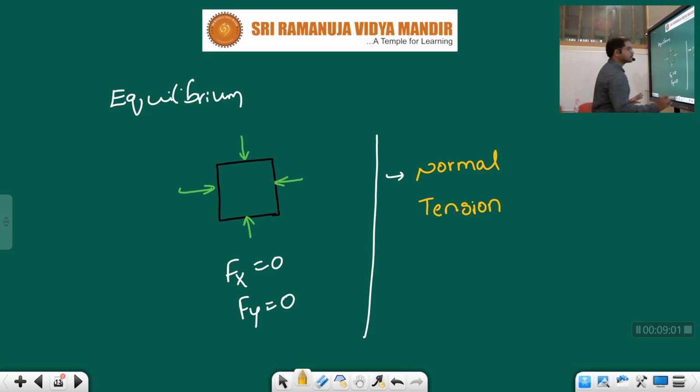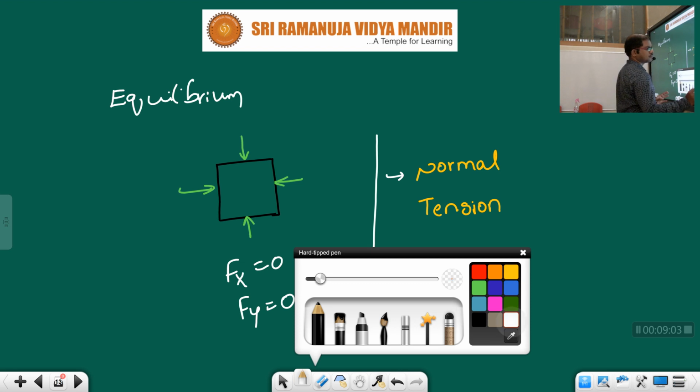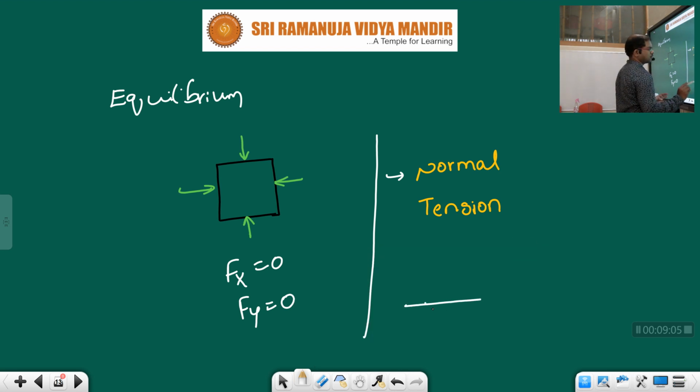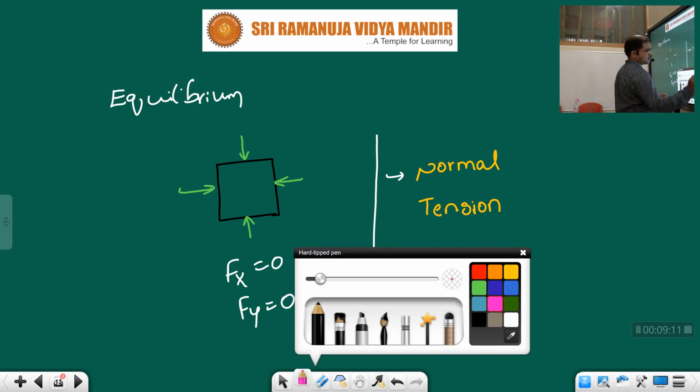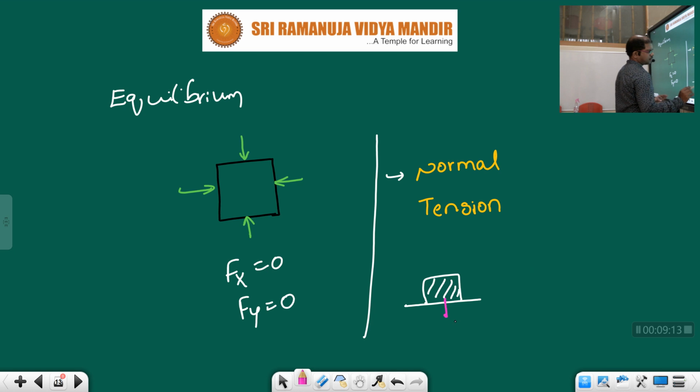So see here once. When the body stays on any surface, children, two forces will act. Weight downwards, and normal force also acts.